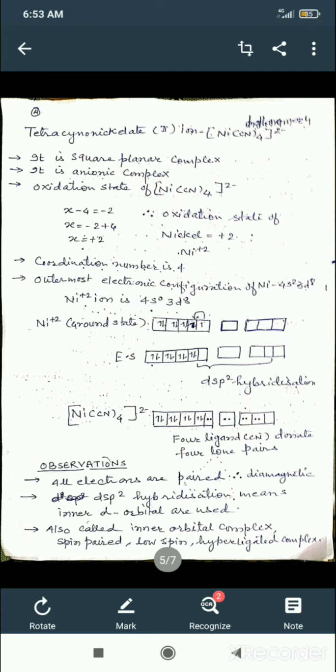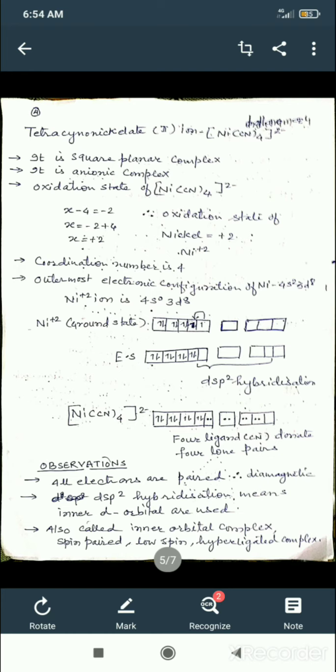Ni(CO)4 is zero valent. [Ni(CN)4]2- is an anionic complex. CO is a neutral ligand, whereas CN negative, that is cyanide, is a negative ligand. Now the complex is an anionic complex.